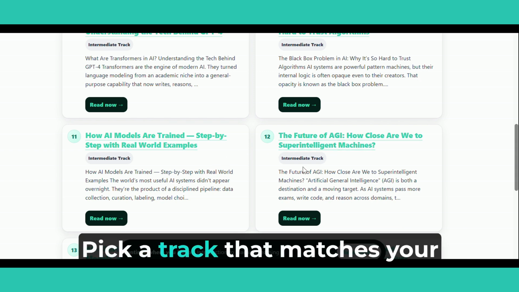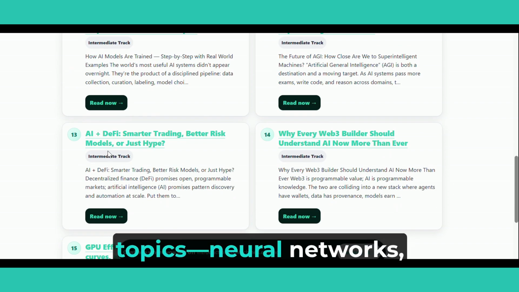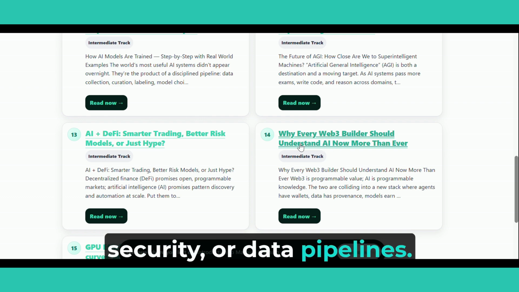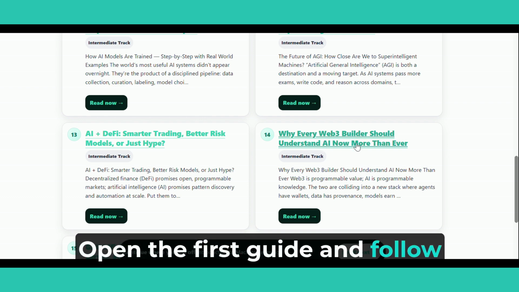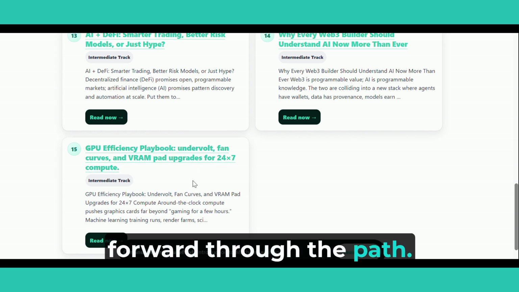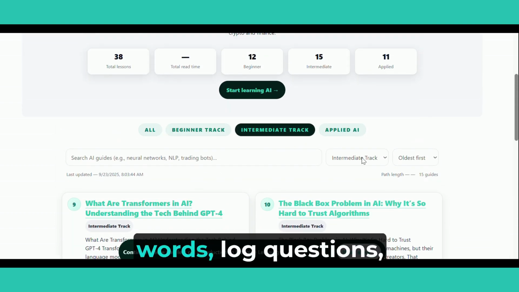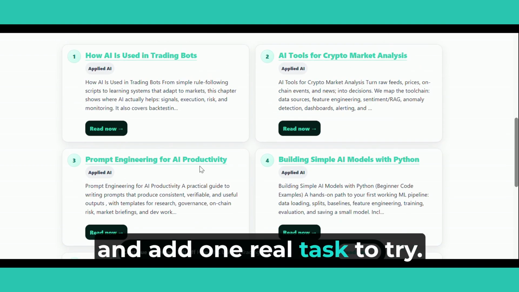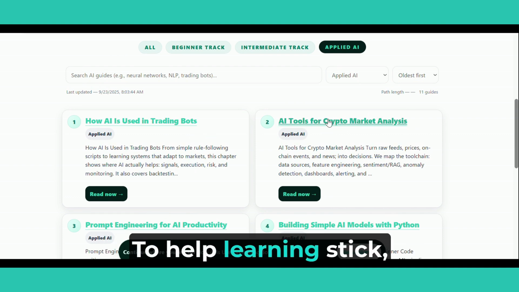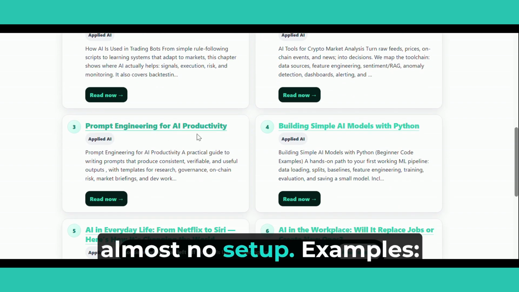Here's how to get the most from the hub. Step 1. Pick a track that matches your current level. Step 2. Use the search bar to find topics: neural networks, embeddings, token screeners, security, or data pipelines. Step 3. Open the first guide and follow the Read Next button at the bottom. The system will thread you forward through the path. Step 4. Keep a simple notes doc. Write definitions in your own words, log questions, and add one real task to try. That habit compounds fast.